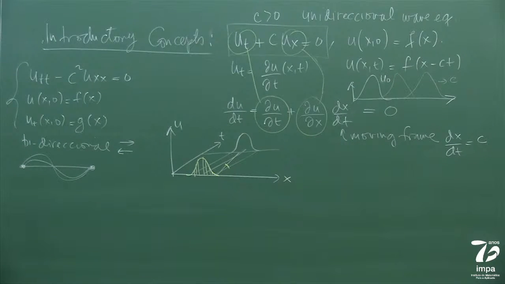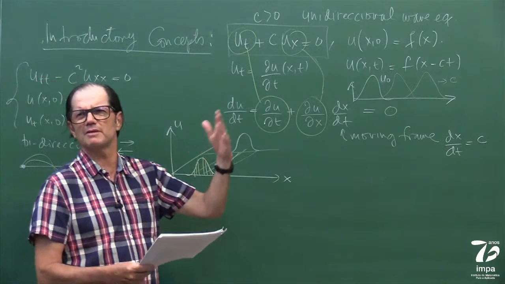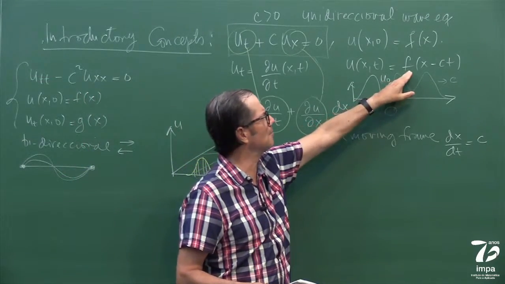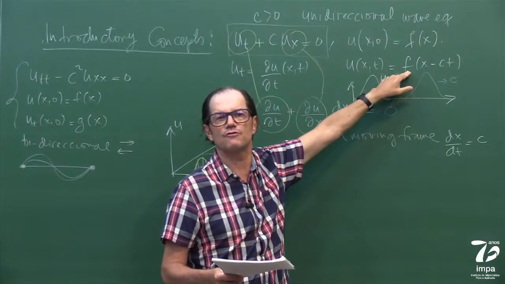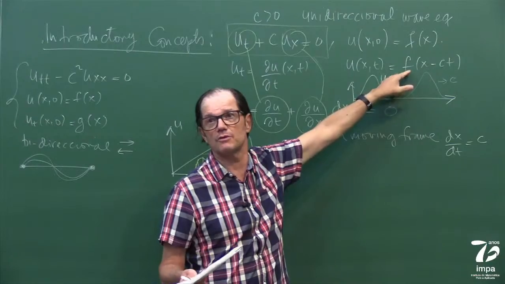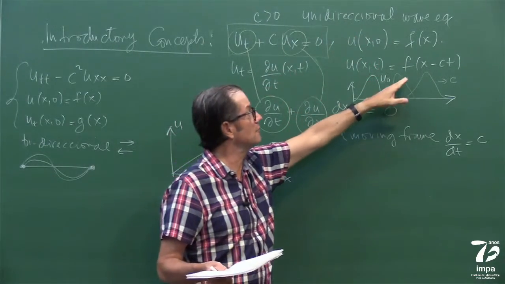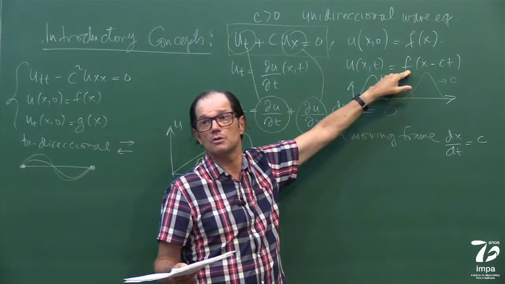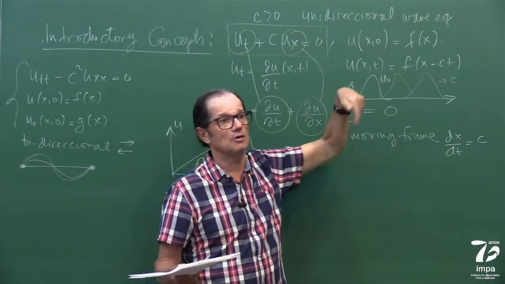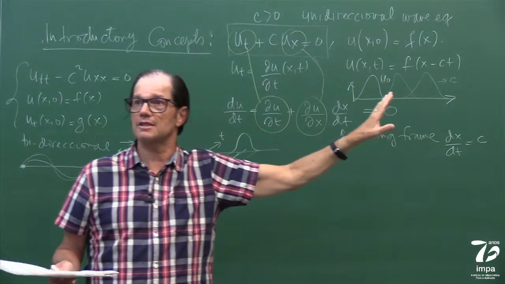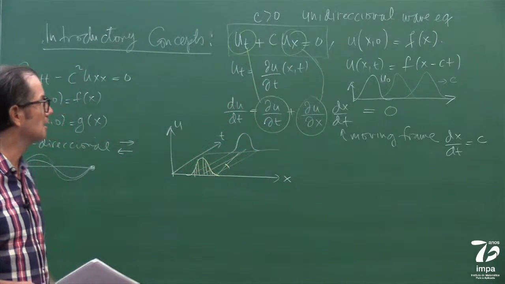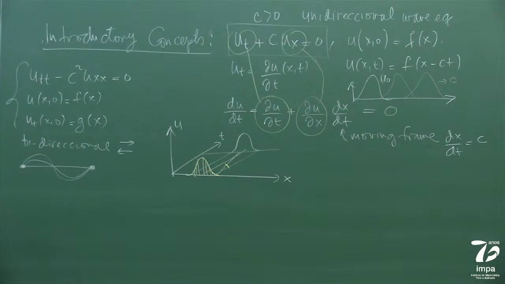So I'm putting here in the notes, maybe not much need to speak about it, that if this f is smooth, for example C1, has first derivatives, everything is fine. In the future, I'll show you that even if f is not smooth, even if it has a jump, we can still make sense of things. But let's leave that alone, okay? Let's see what else I want to mention.